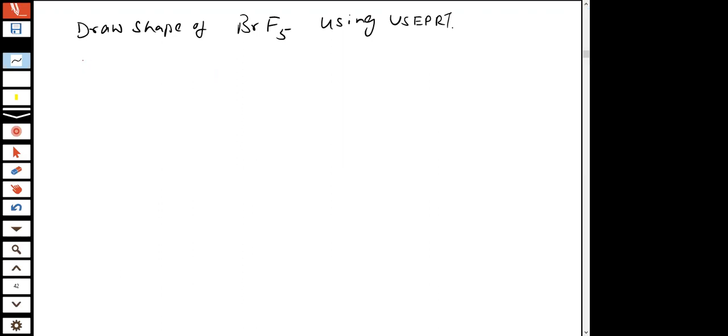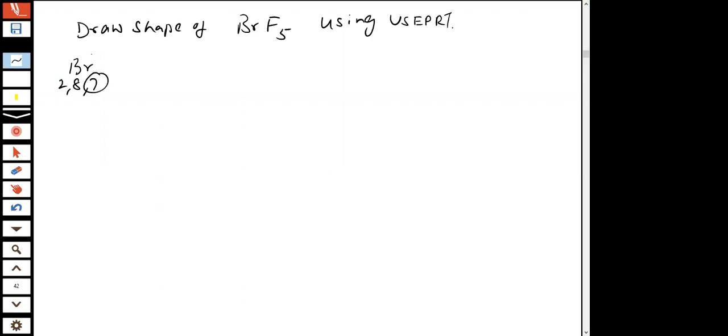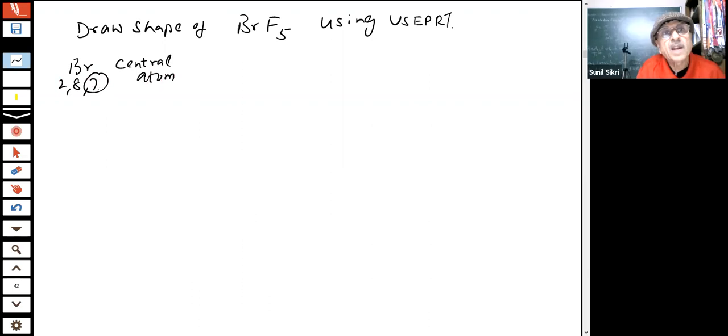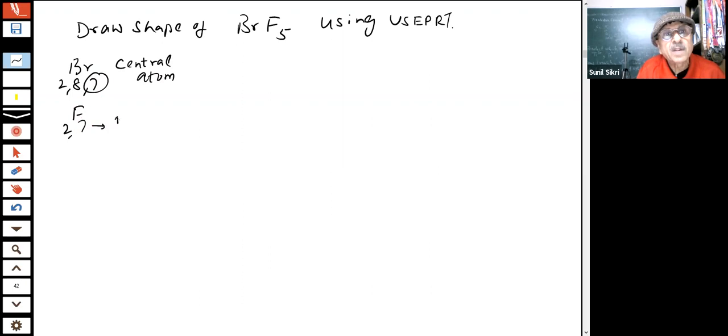Br is the central atom. It has 7 valence electrons. Fluorine also has 7, but fluorine is not the central atom. Each fluorine will contribute 1.